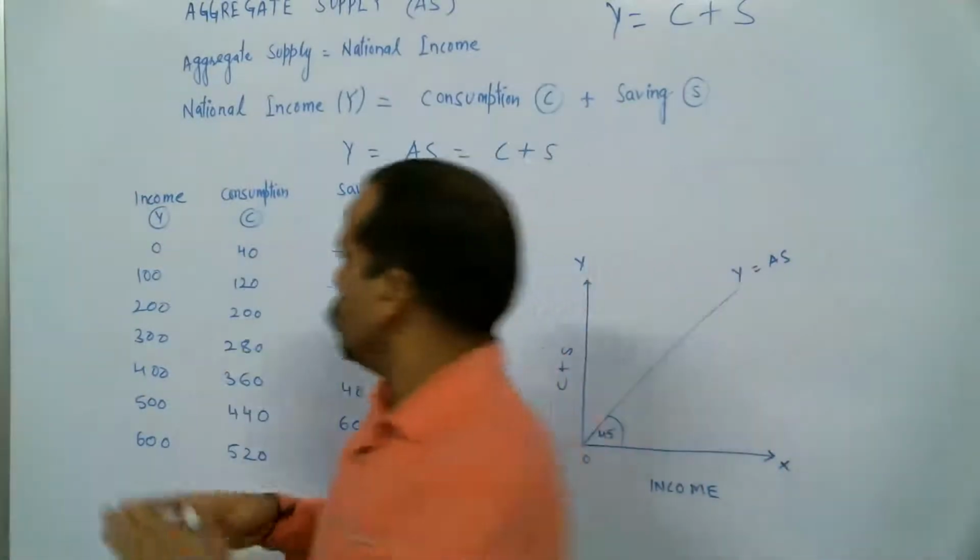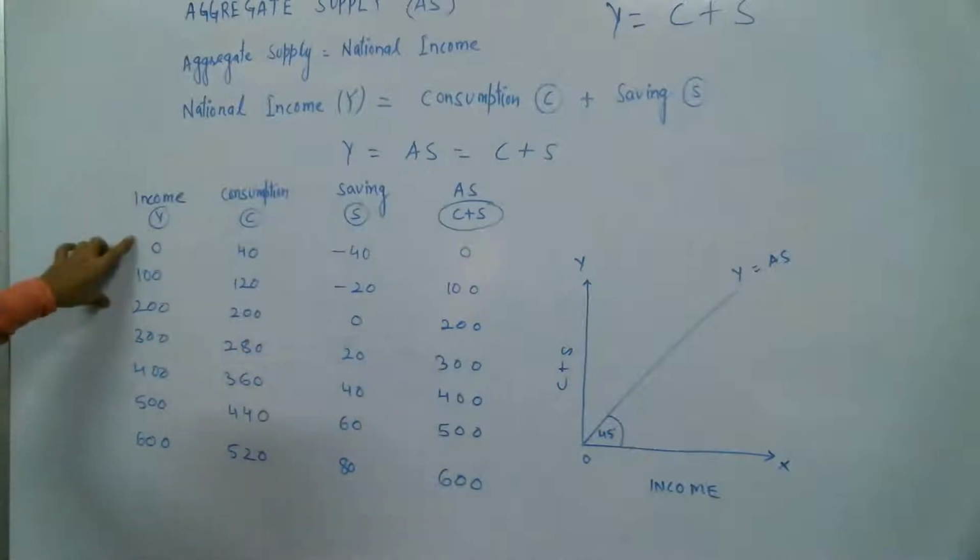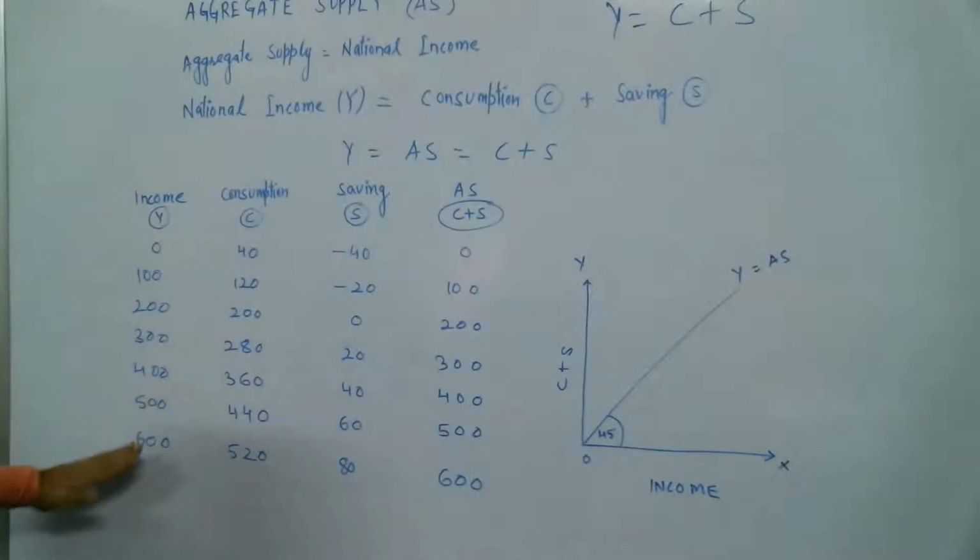So on this side we have income. Income starts from zero, because the level of income can be zero. Zero, then 100, 200, 300, 400, 500, and 600. So these are different levels of income.